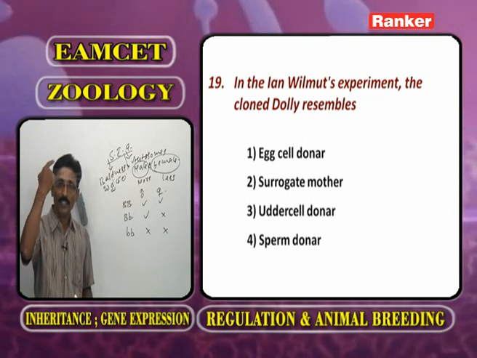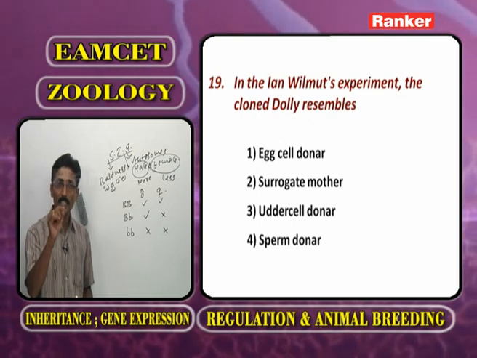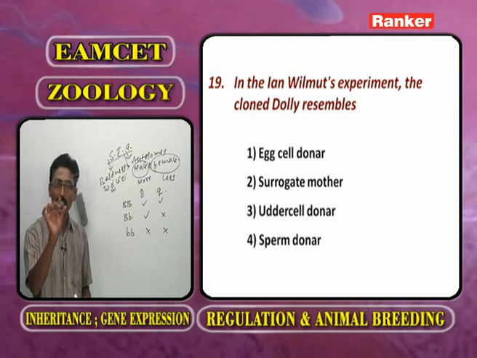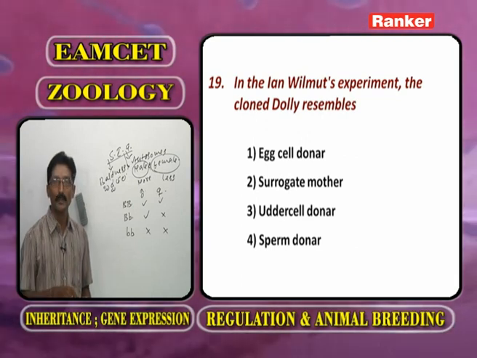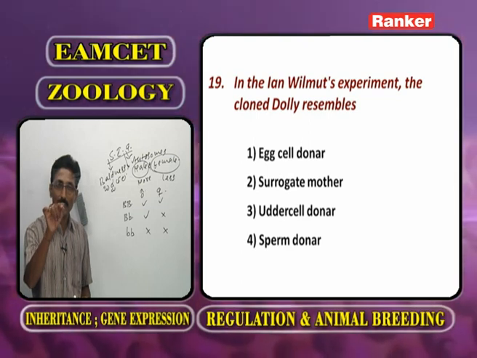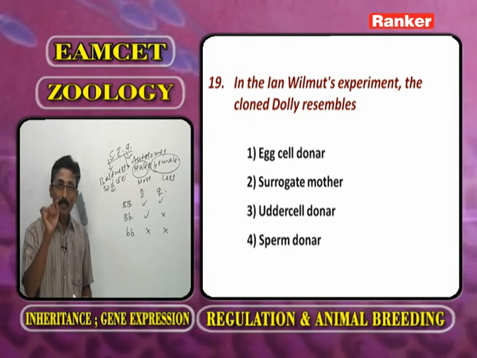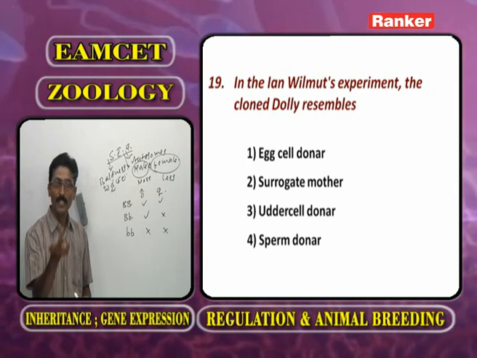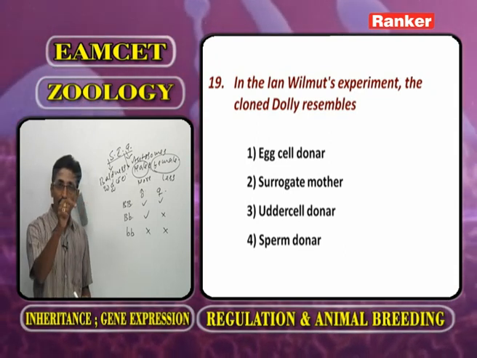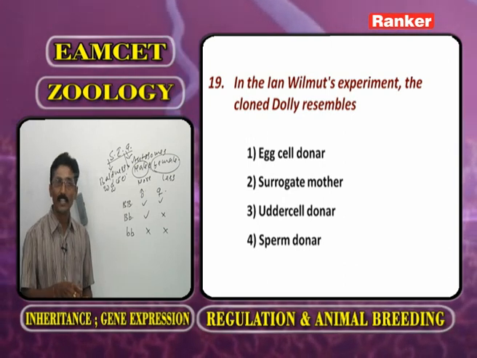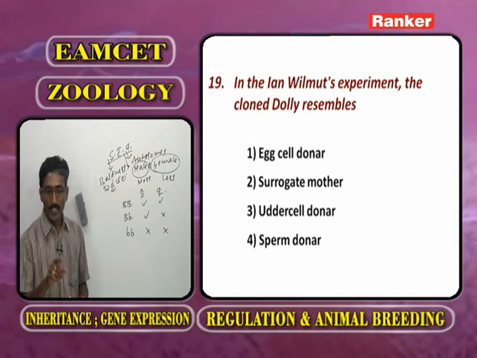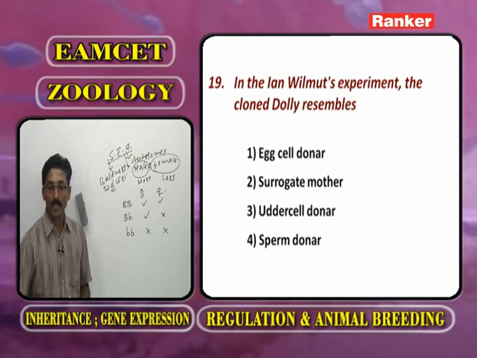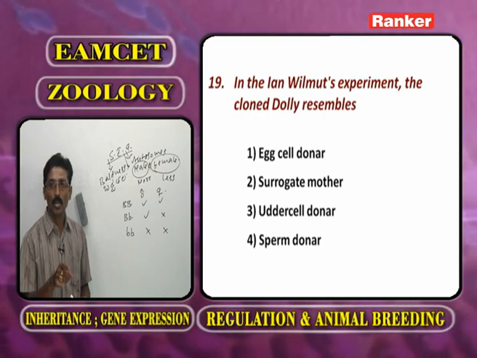Dolly resembles the first female sheep, because from the first female sheep he has taken the vegetative cell. In that vegetative cell the nucleus is present. From the second female sheep he has taken the ovum, but from the ovum he removed the nucleus. So, Dolly resembles the female sheep from which we have taken the udder cell. So, here in Ian Wilmut's experiment, the cloned Dolly resembles the udder cell donor.